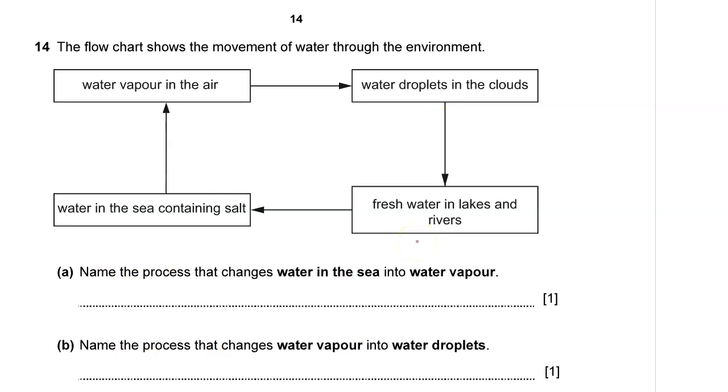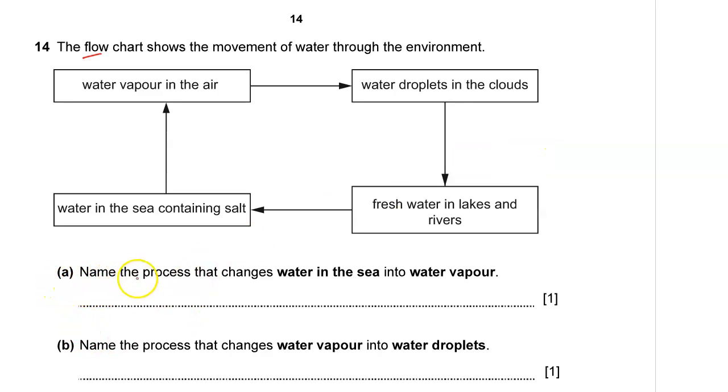Question number 14 now. The flowchart shows the movement of water through the environment. We have the first box here: water vapor in the air, water droplets in the clouds, fresh water in the lakes and rivers, and we have water in the sea containing salt. So this is what we refer to as the water cycle, right? Water comes down as rain, collects in the rivers, runs into the sea, evaporates from the sea, forms clouds, and then clouds again fall down as rain.